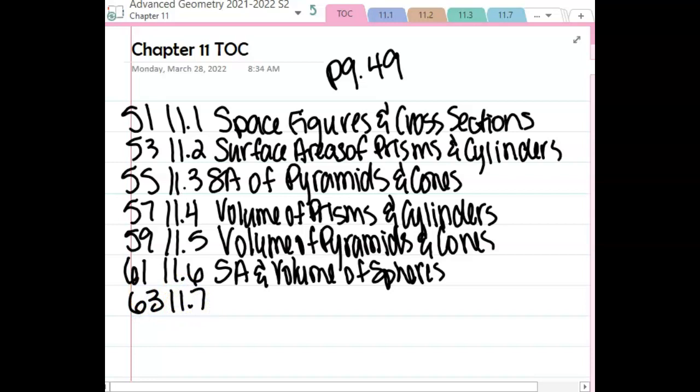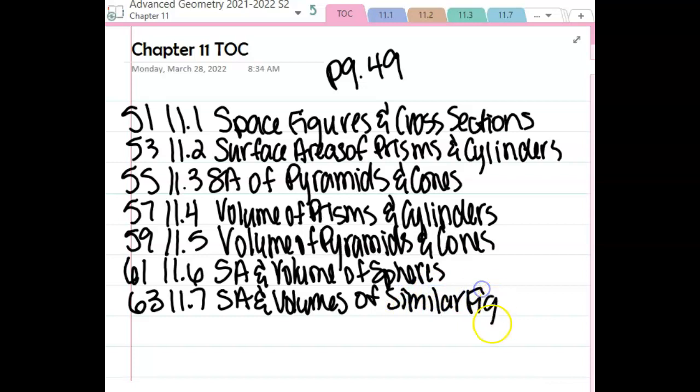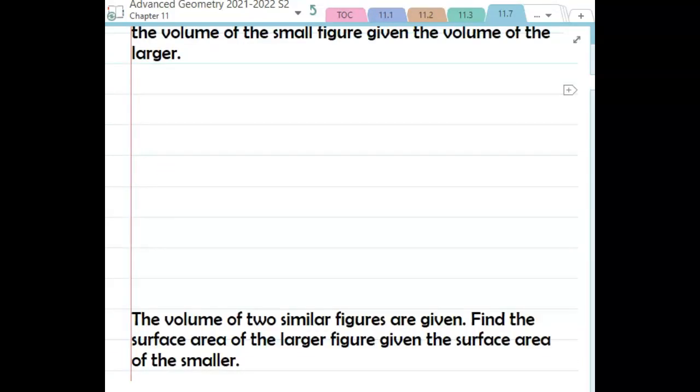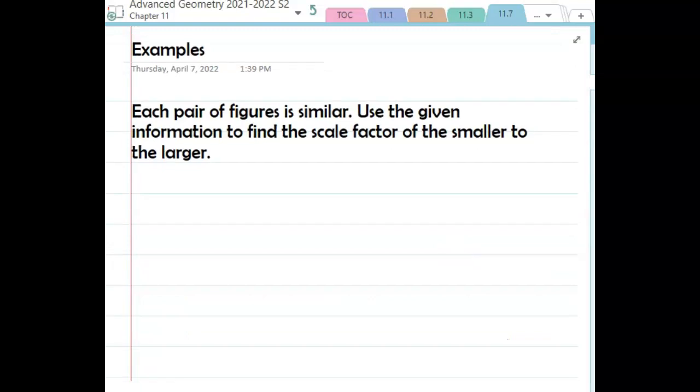This is section 11.3, and it is surface area and volumes of similar figures. Okay, and then once you get that glued in, let's jump over and we'll knock out a few examples here.